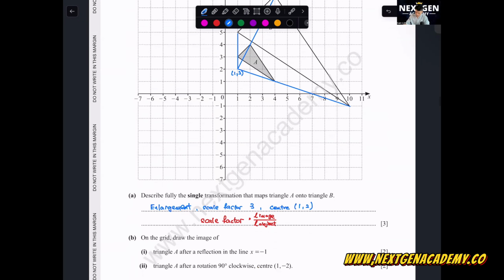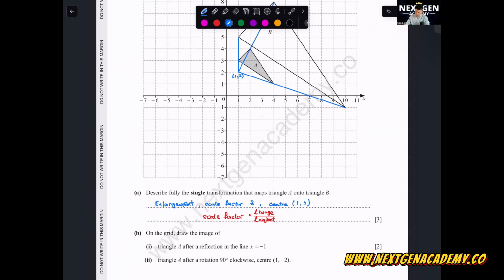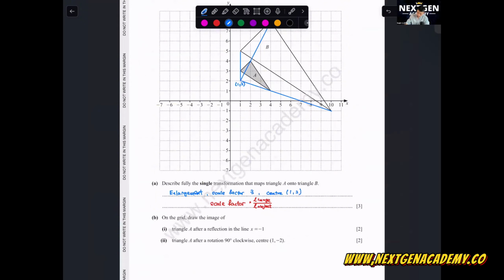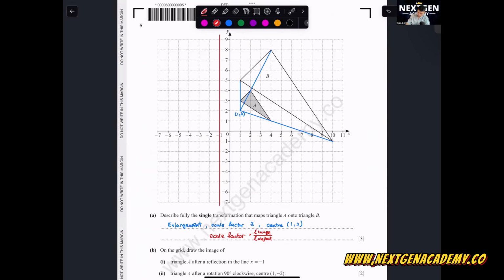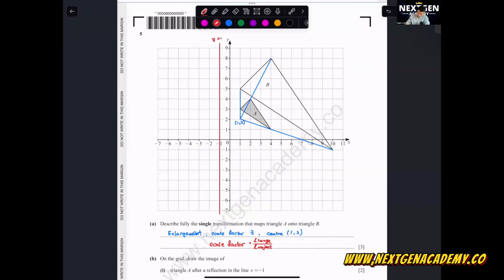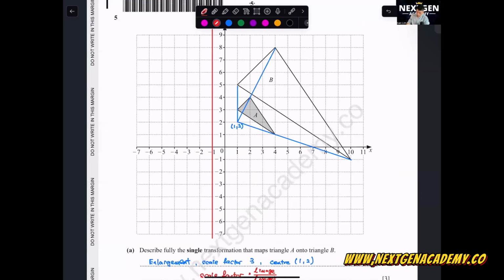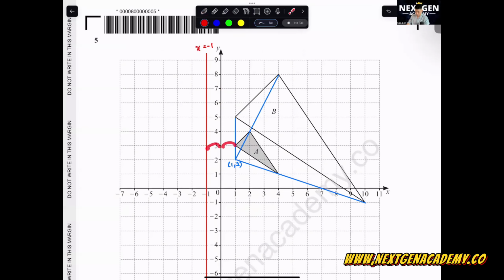Okay, next one. B1. Triangle A after a reflection in the line x equals -1. So where's x equals -1? Let's draw this line. x equals -1 is a vertical line like this. Then for us to draw the reflection of this, you take the same perpendicular distance. Like here 1, 2, here 1, 2. Here 1, 2, 3, 1, 2, 3. 1, 2, 3, 4, 5, 1, 2, 3, 4, 5. Okay, let's draw this. This is for B1.